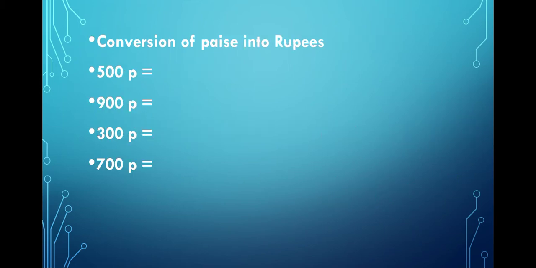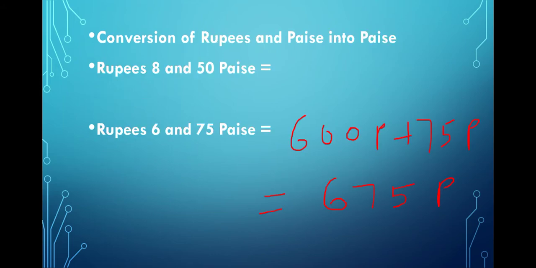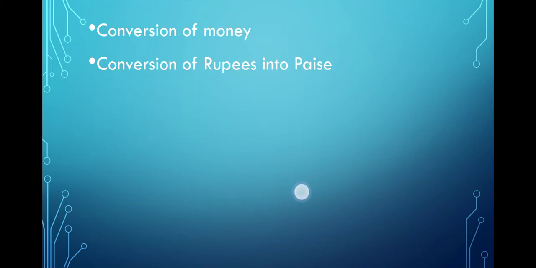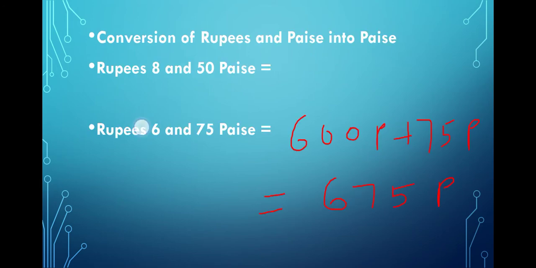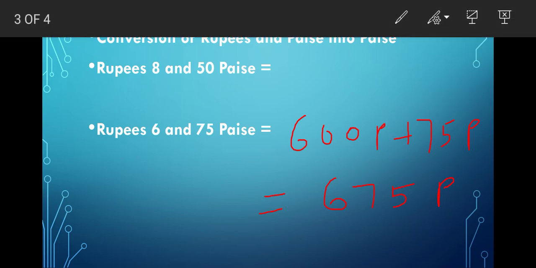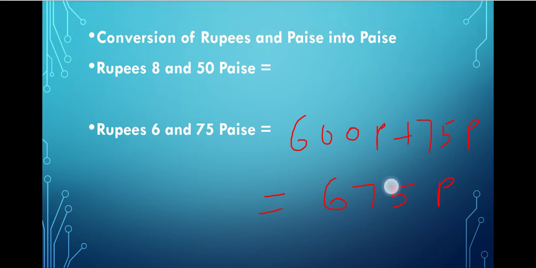Okay children, I hope you have understood this one. So we have now learned two topics, that is conversion of rupees into paisa, and we have also learned conversion of rupees and paisa into paisa. Then now we are going to learn conversion of paisa into rupees.